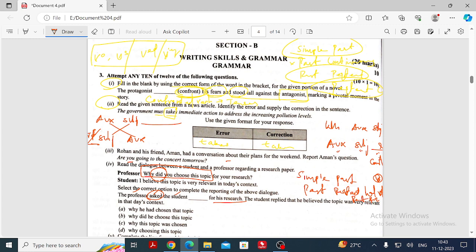So is this a regular verb or an irregular verb? Choose. Regular verb or irregular verb? Irregular. Okay. So what is the present form, my dear? Choose. Past form? Chose. And then past participle? Chosen. Okay. So there we have one and only option, chosen. What is the one and only option? Option A alone.